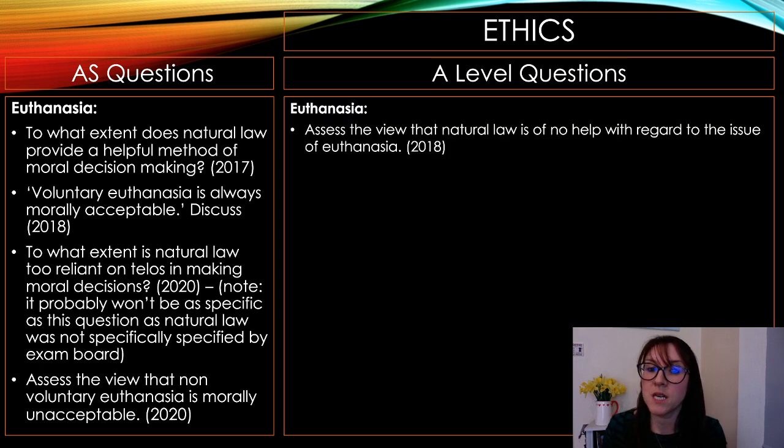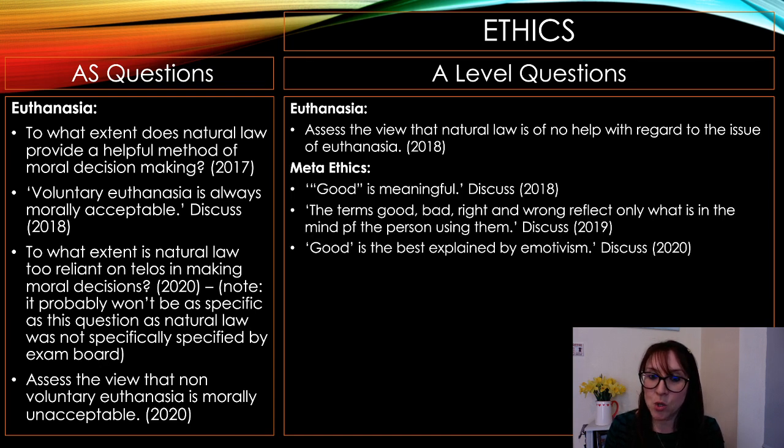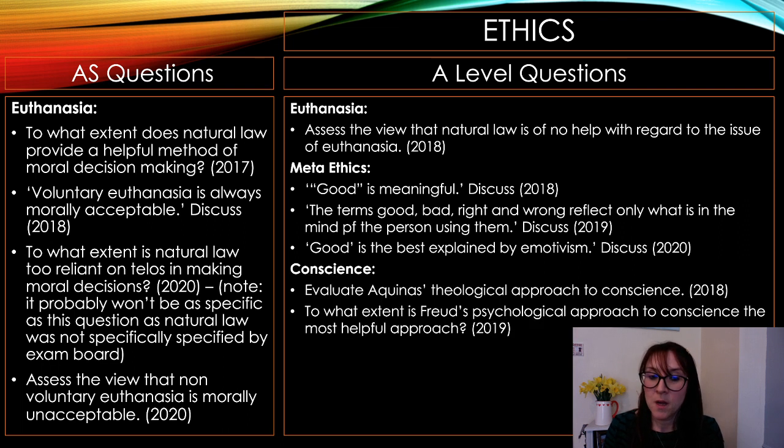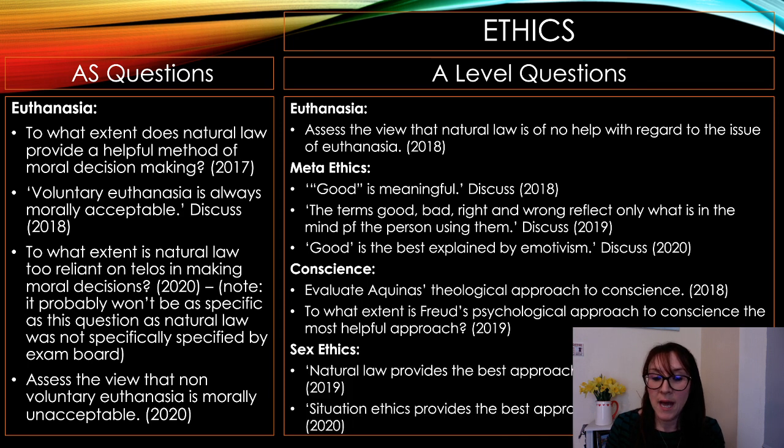A-level questions, euthanasia. Assess the view that natural law is of no help with regard to the issue of euthanasia. Meta-ethics. Good is meaningful. Discuss. The terms good, bad, right and wrong reflect only what is in the mind of the person using them. Good is best explained by emotivism. Conscience. Evaluate Aquinas' theological approach to conscience. To what extent is Freud's psychological approach to conscience the most helpful approach? And finally, sex ethics. Natural law provides the best approach. They love natural law, don't they? And situation ethics provides the best approach to sexual ethics. So those are the questions that have been asked previously over both first and second year.